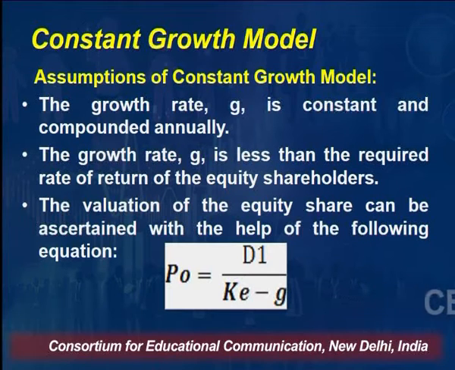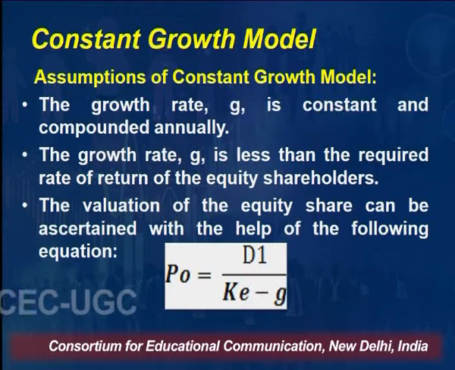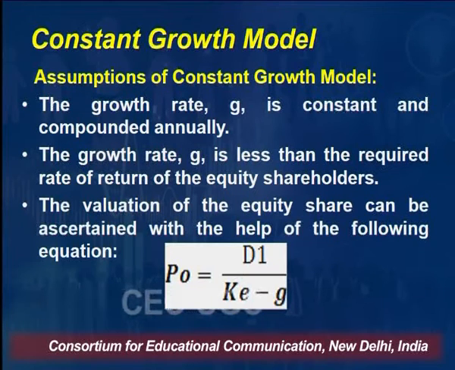Means that if P0 comes to be, for example, by using the constant growth model, 50 rupees and in the market the price of the share is 40 rupees, it means the share is undervalued and you can buy the share, because the real worth of the share should be 50 rupees as per the constant growth model, in which we are presuming that the dividend will grow at a constant rate.